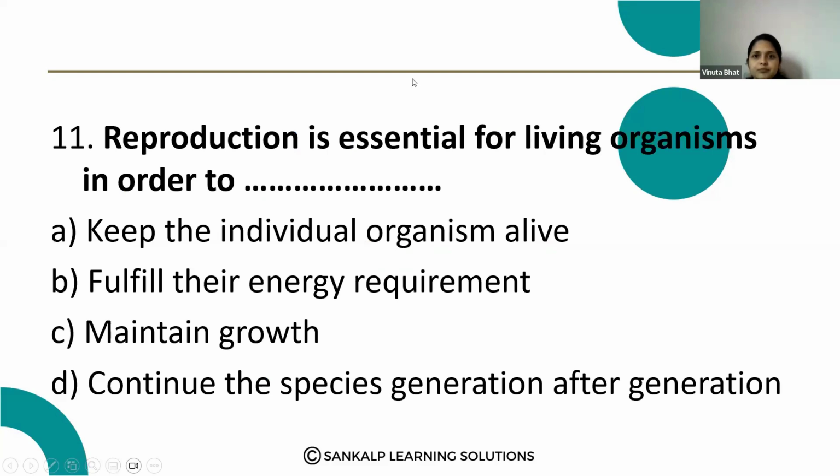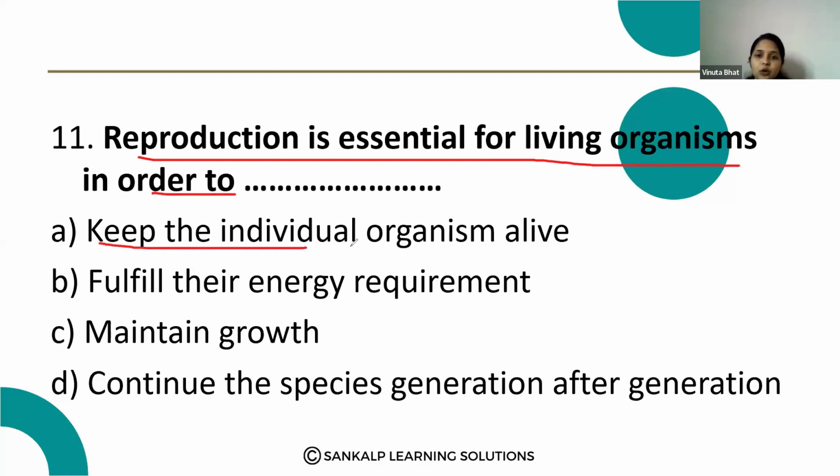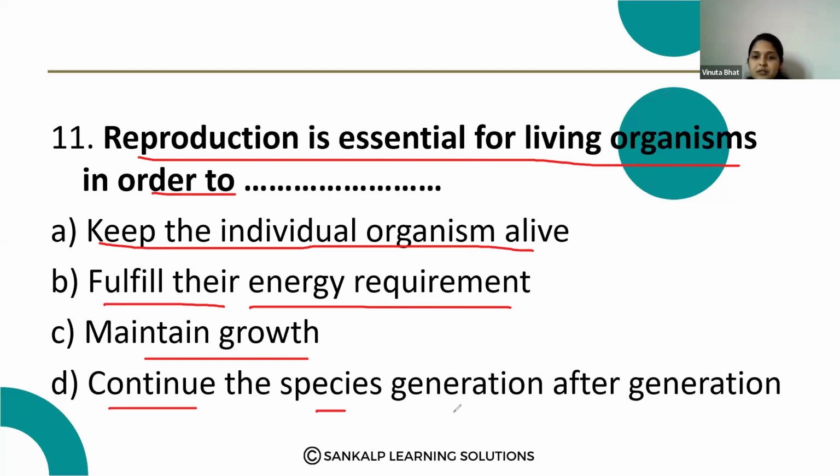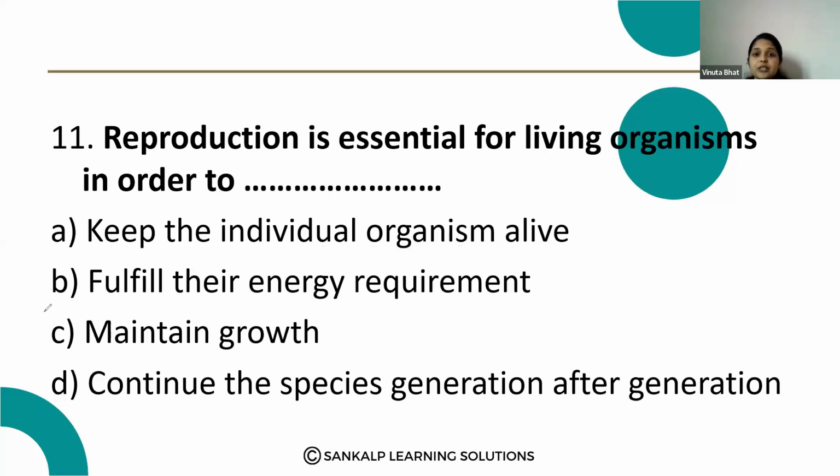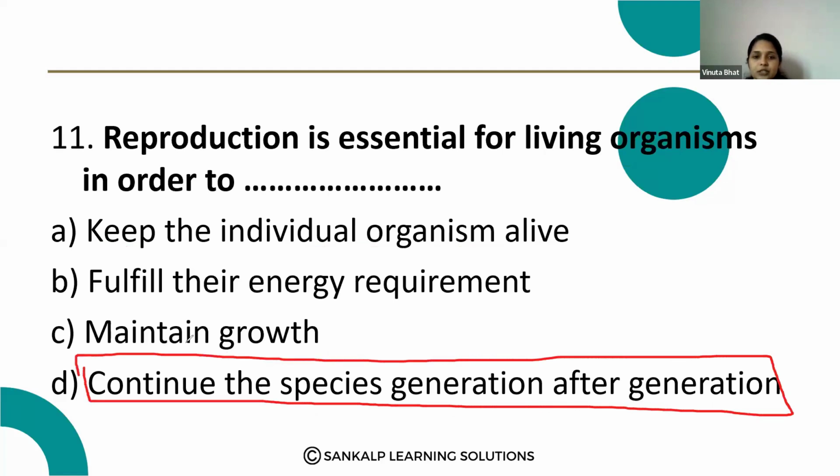Next question. Reproduction is essential for living organisms in order to keep the individual organism alive, fulfill their energy requirement, maintain growth, and continue the species generation after generation. Why is reproduction essential? To continue the species generation after generation. To continue the generation is the correct answer, option D.